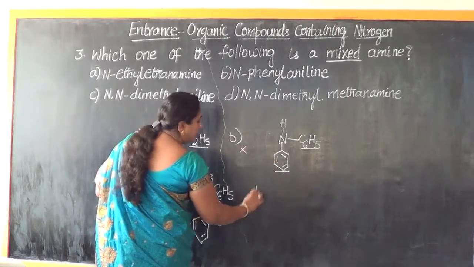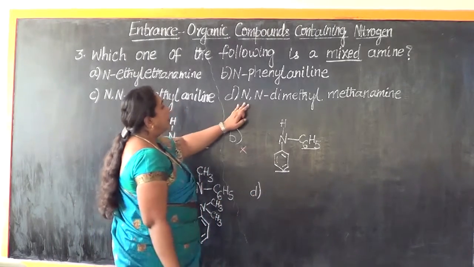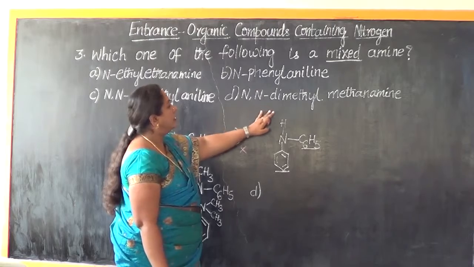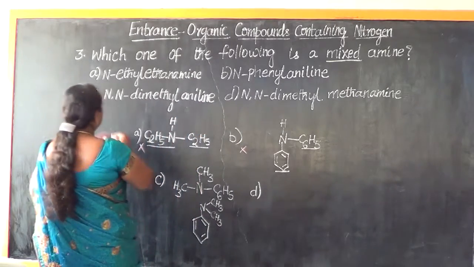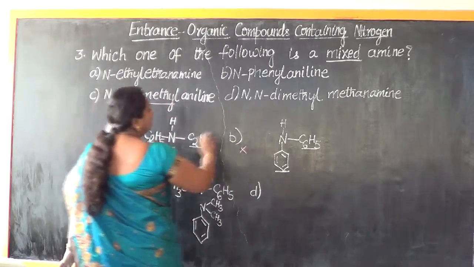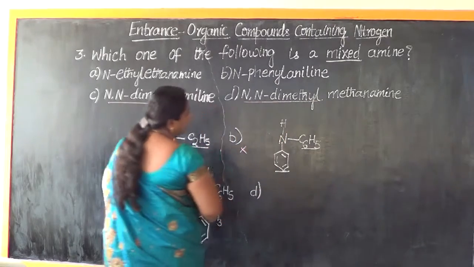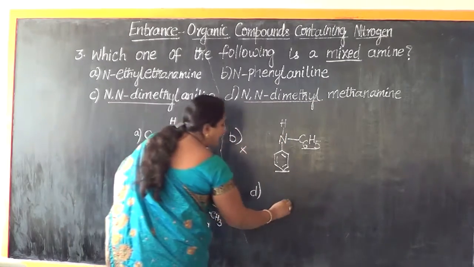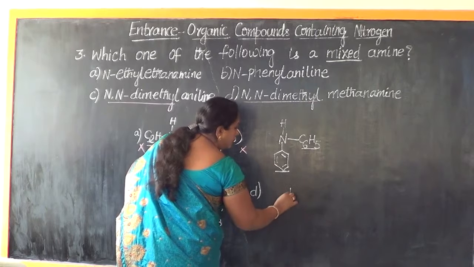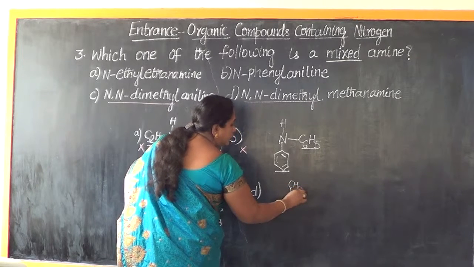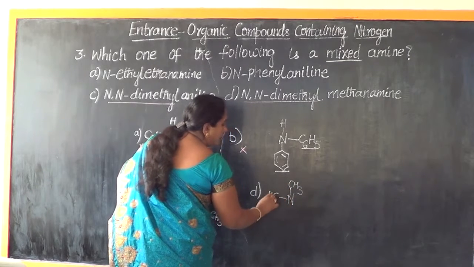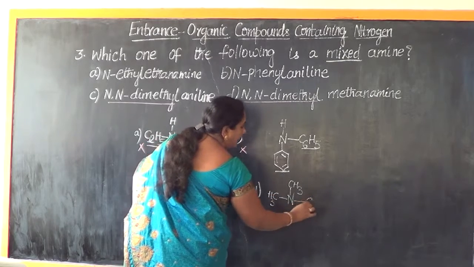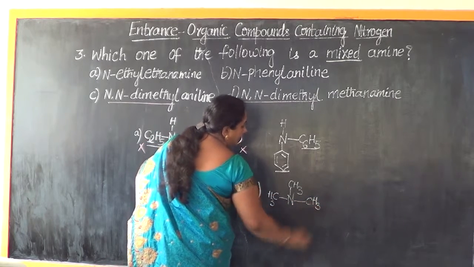Now let us look into structure D. N,N-dimethyl. The structure of the first part is alike. N,N-dimethyl, and it is methanamine. So to the nitrogen, it is linked with two methyl groups like this, and it is methanamine.